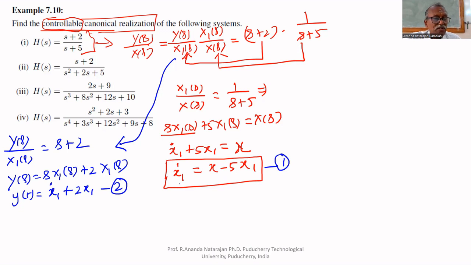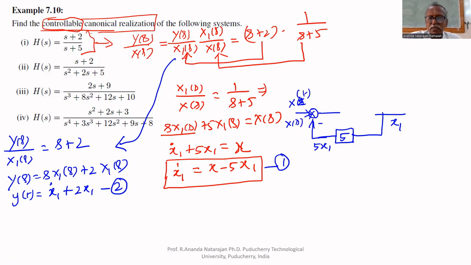First, we have to simulate the first equation, x1 dot equals x minus 5 x1. Let us assume that x1 is available. As I said earlier, we are assuming that x1 is available. Take 5 times x1 with an amplifier gain of 5. You are getting 5 x1 available here, and it is subtracted. Here x of t is given, or x of s is given here. Both ways you can write.